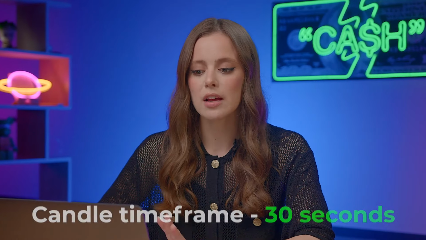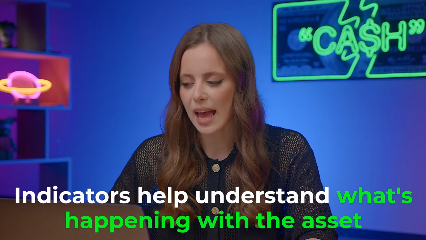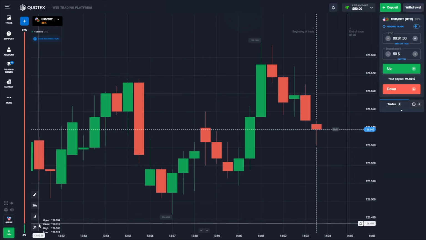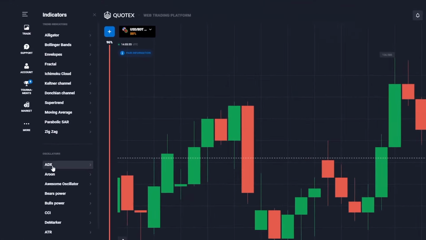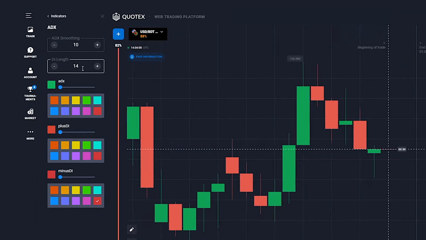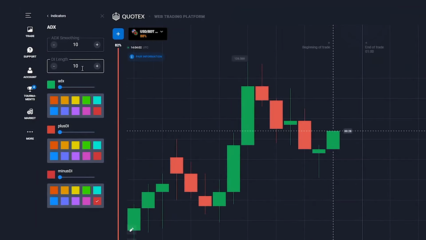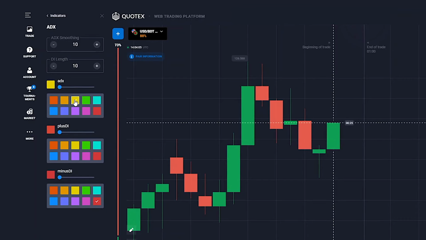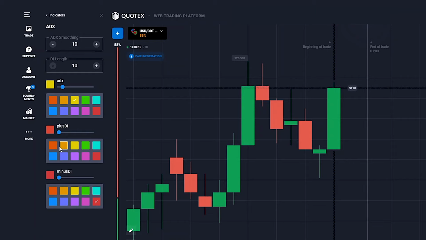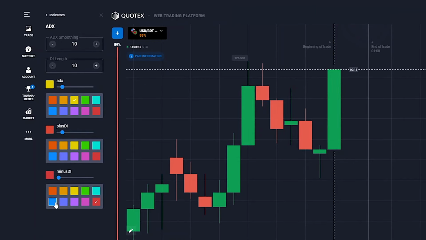This is part of the strategy because I'll only be trading for a few minutes, so I choose a short period for the candles. The most important part of a strategy is the indicators. They help understand what's happening with the asset and predict the price movements. Today, I'll trade using the ADX and Donchian channel indicators. For ADX, we are gonna change the smoothing and length parameters to 10. Then make the ADX line yellow and thicker. Leave the plus line red, but make it bolder and change the minus line to blue and increase its thickness.